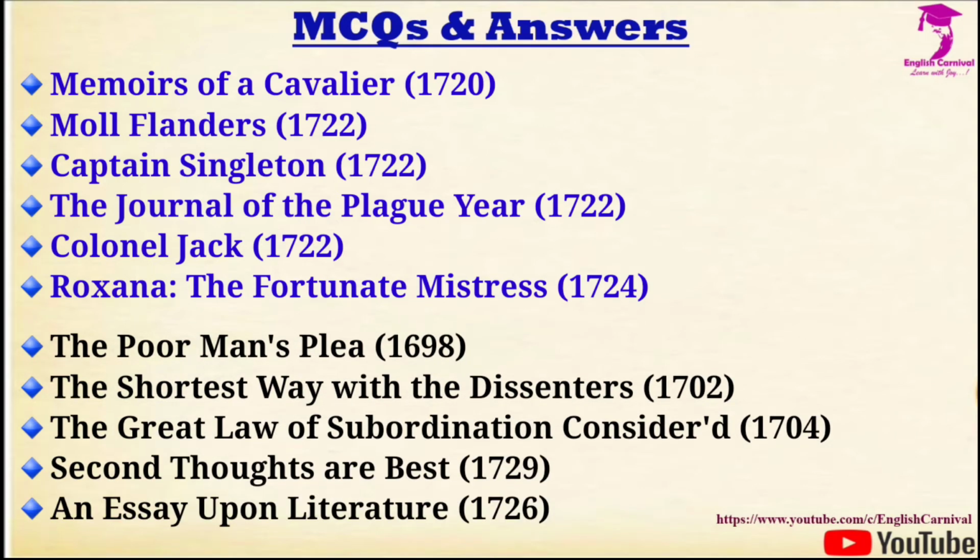We have The Shortest Way with the Dissenters, published in 1702. We have The Great Law of Subordination Considered, published in 1704. We have Second Thoughts Are Best, published in 1729, and An Essay Upon Literature, published in 1726, and there are such other titles as well.